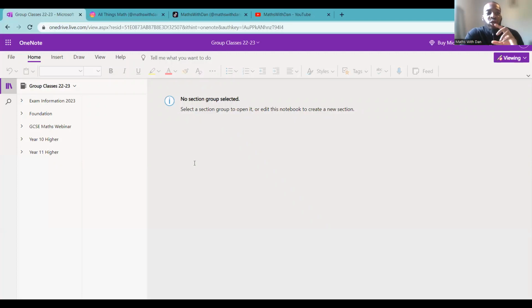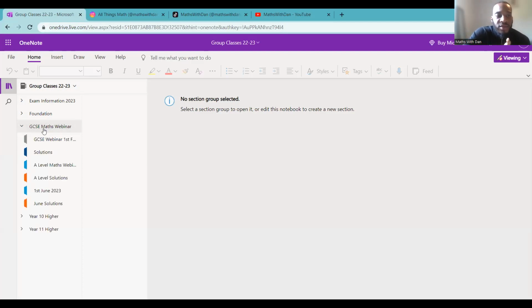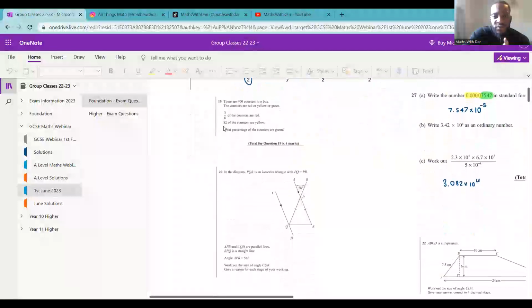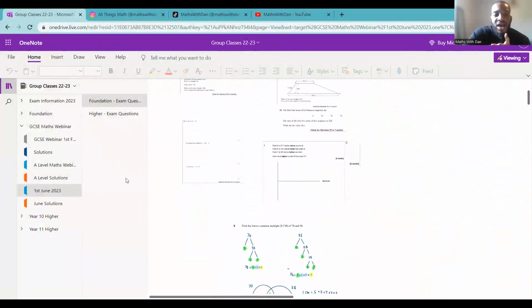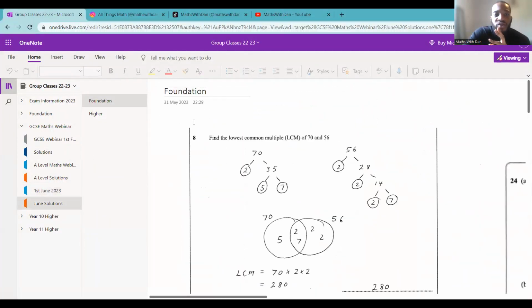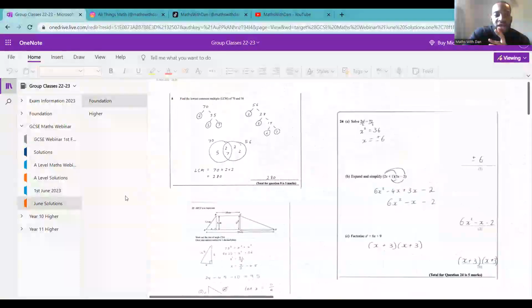So this is the notes that we make online. If you want to access what we've done today, you just go to GCSE Maths webinar, then 1st of June 2023, and then foundation exam questions. Can you see this is everything that we've done today? There was a couple of questions that I didn't get to run through in the hour. You could go on June Solutions, go on Foundation, and check these answers here.